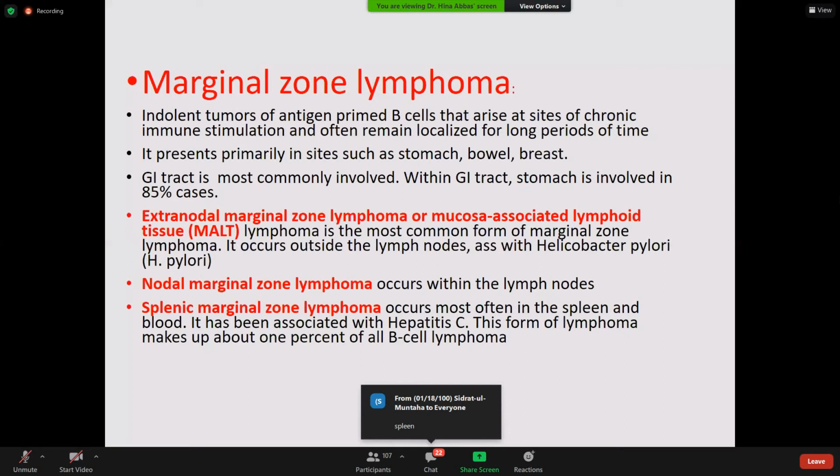Malt, yes, mucosa associated lymphoid tissue, spleen, good, Peyer's patches, thymus is the primary lymphoid organ for T cells. Peyer's patches, MALT, good, tonsils, good, B cells.